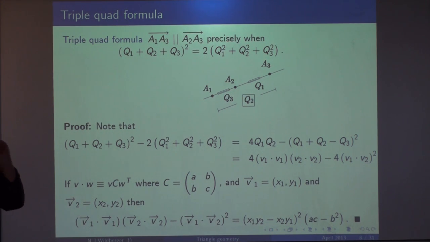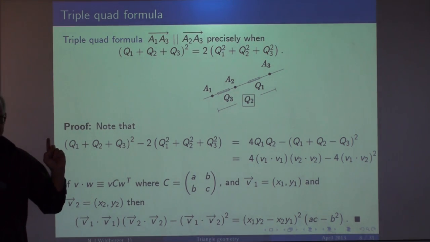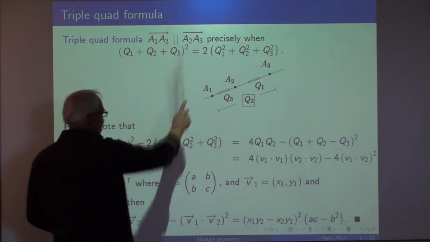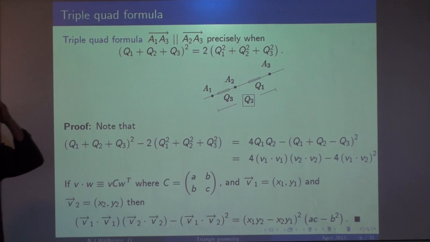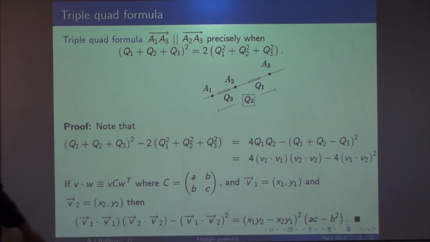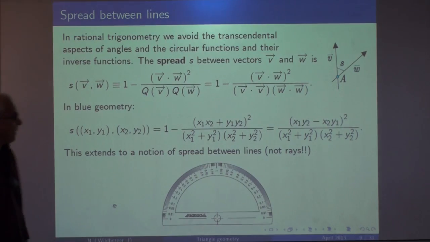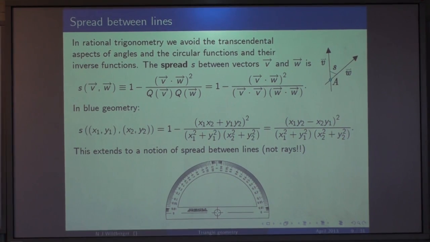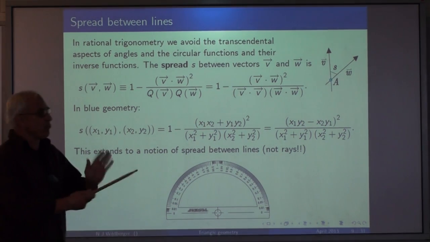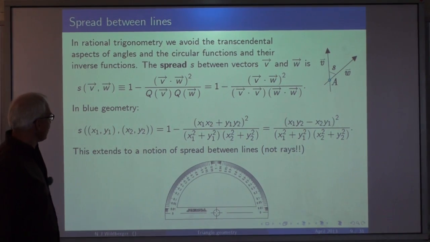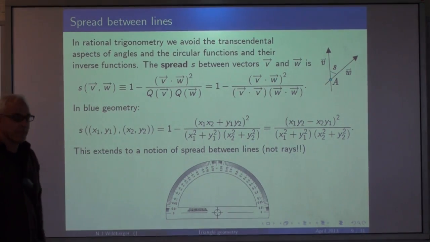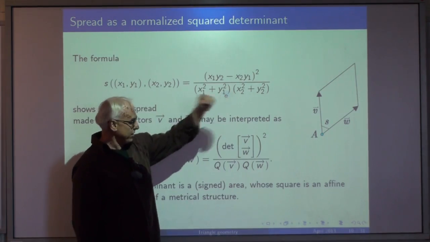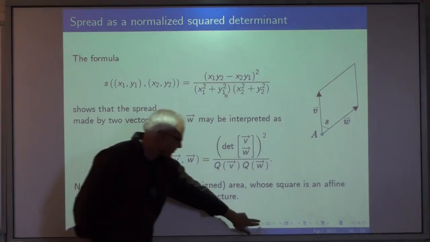This should be in most linear algebra texts. It's pretty fundamental, because it turns out that this relation, this quantity, this difference is of major importance. Okay, so that's quadrance. The other important notion in rational trigonometry is spread between two lines, and it's defined this way. It's actually motivated by what we just did, because if you look at this thing here, you see the expression we were just fiddling around with.